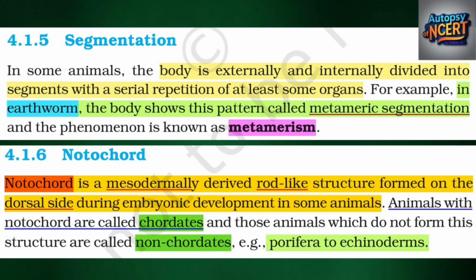4.1.5 Segmentation. In some animals, the body is externally and internally divided into segments with a serial repetition of at least some organs. For example, in earthworm, the body shows this pattern called metameric segmentation, and the phenomenon is known as metamerism. 4.1.6 Notochord. Notochord is a mesodermally-derived rod-like structure formed on the dorsal side during embryonic development in some animals. Animals with notochord are called chordates, and those animals which do not form this structure are called non-chordates, for example, Porifera to echinoderms.